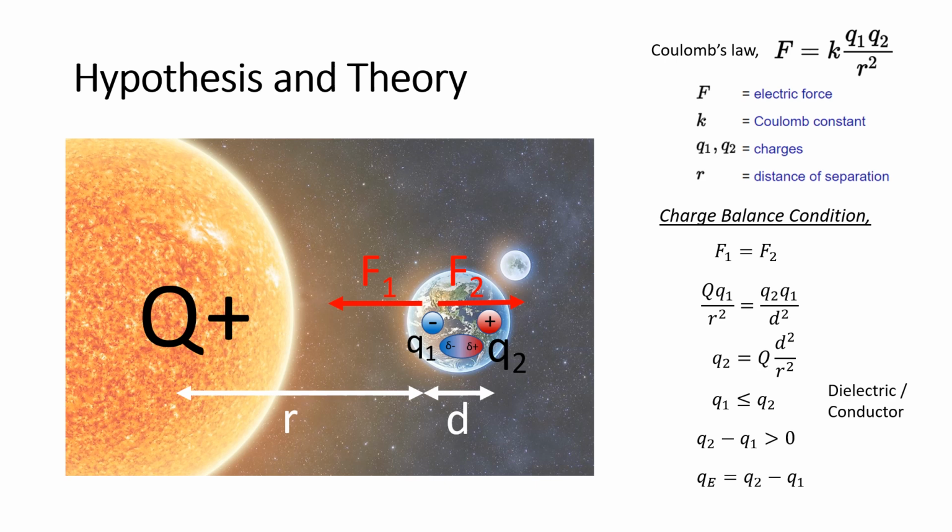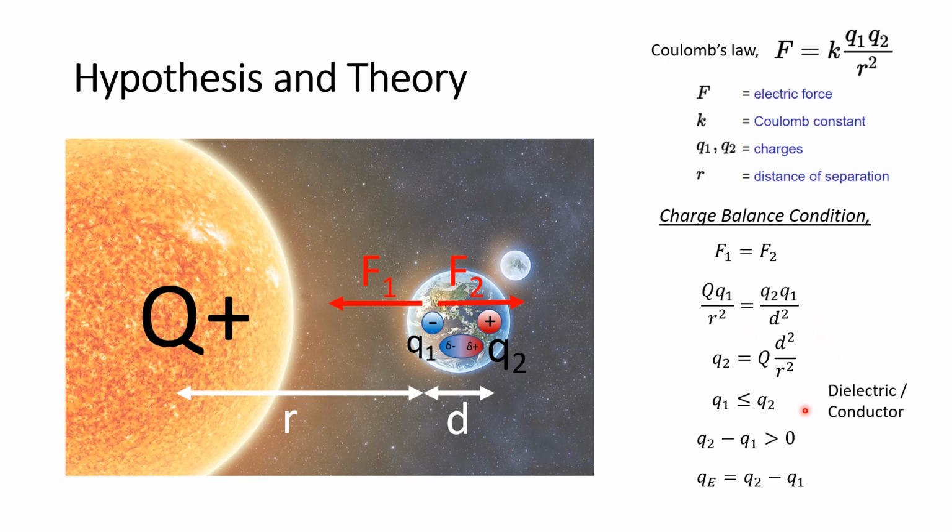Under the charge balance condition, the negative charge Q1 is pulled by the big Q of the Sun and the Q2 of the Earth, where F1 equals F2. It is shown that the positive charge of the Earth, Q2, is only dependent on the big Q of the Sun, the distance d, and the distance r.